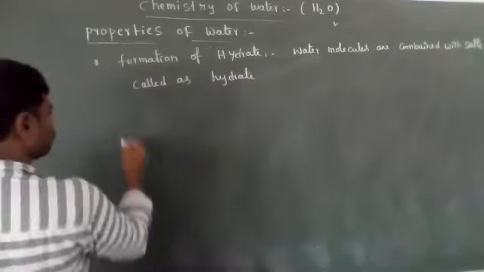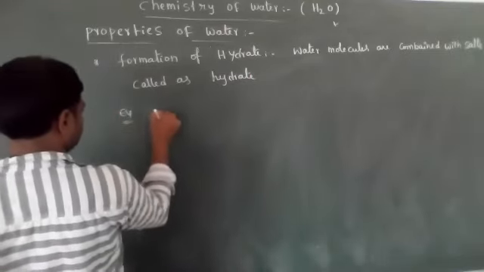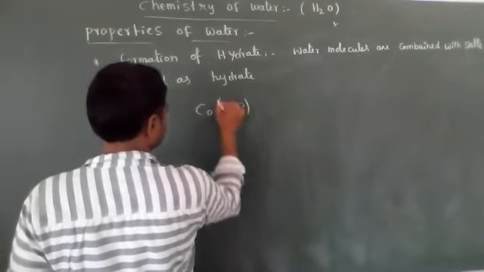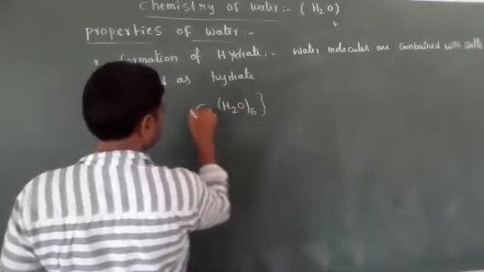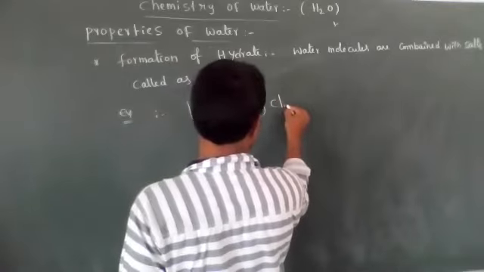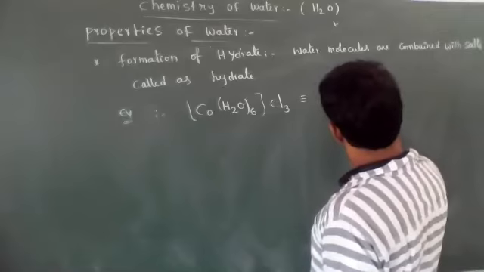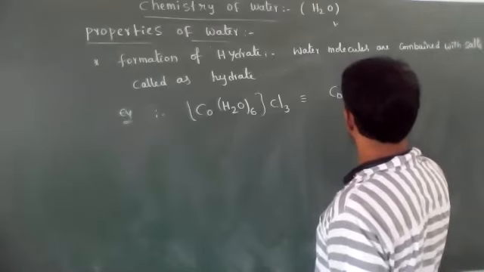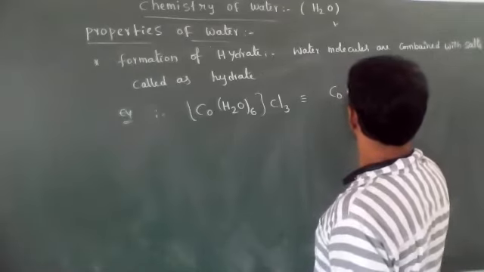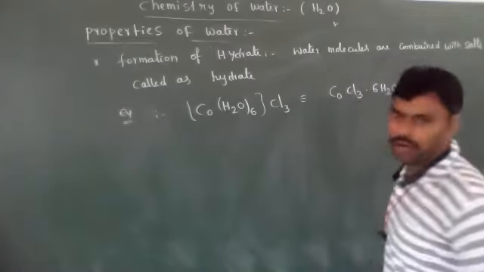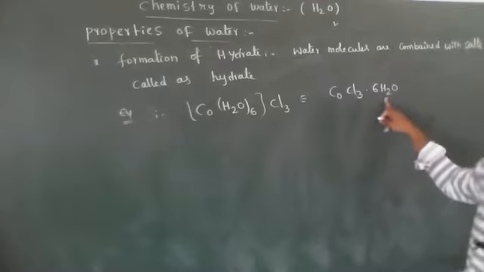For example, CoCl3·6H2O, also represented as [Co(H2O)6]Cl3. It means that cobalt trichloride is combined with 6 water molecules.